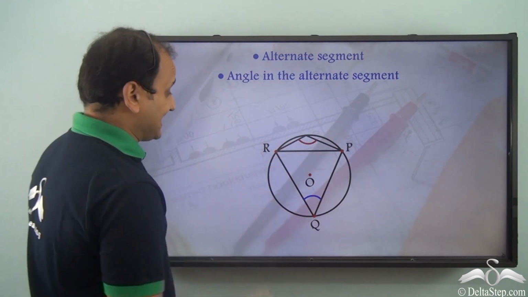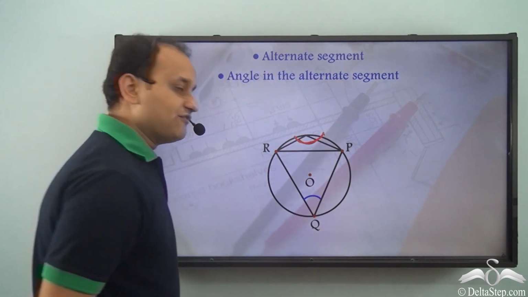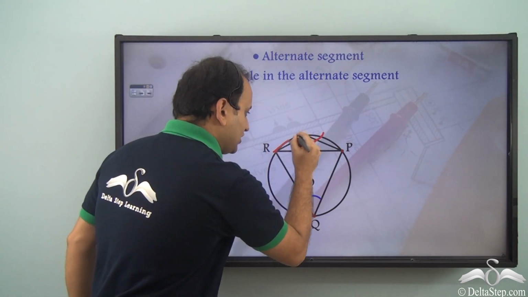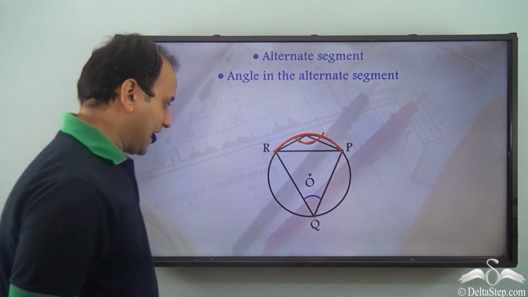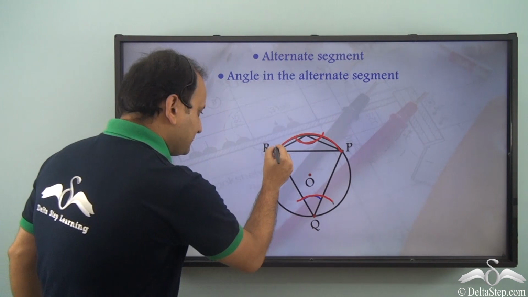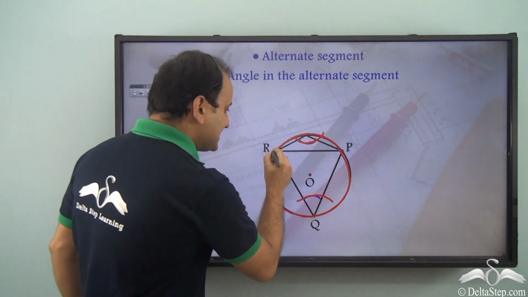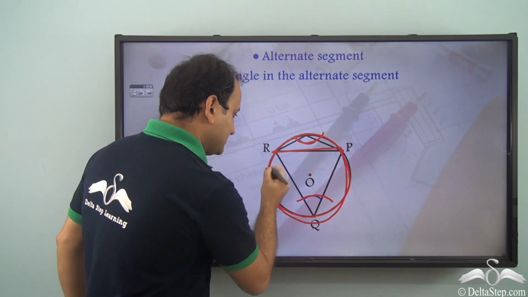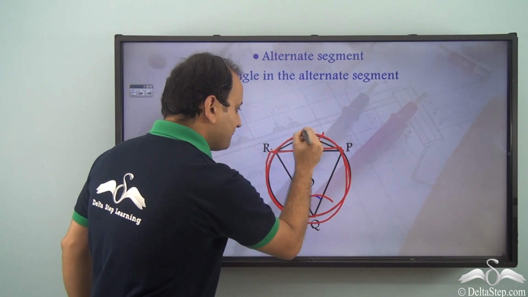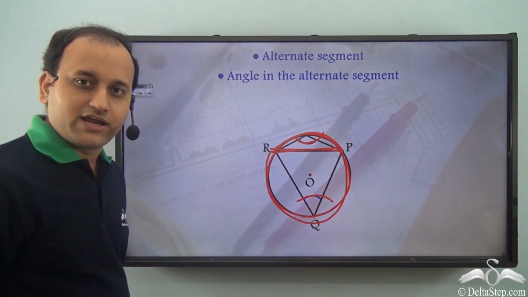Now, in this case, what do we see? Well, we have this particular angle which lies in this particular segment, isn't it? And this angle lies in this particular segment, isn't it? So you can clearly see that you have this area and this area.